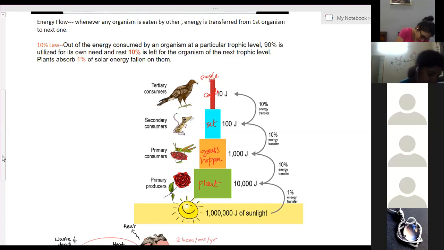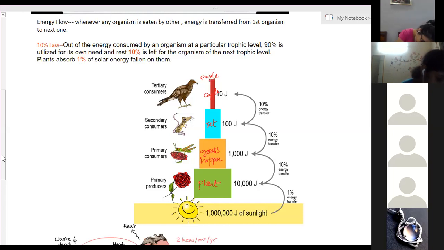Ma'am, so energy and nutrients are not related? How will they be related? Tell me. No, I'm just asking. I have a doubt. That's what I'm checking. It's a simple thing, general knowledge. What do you mean by nutrients?